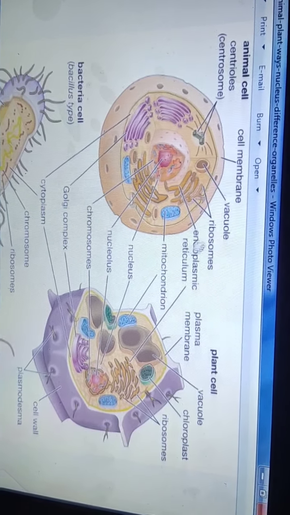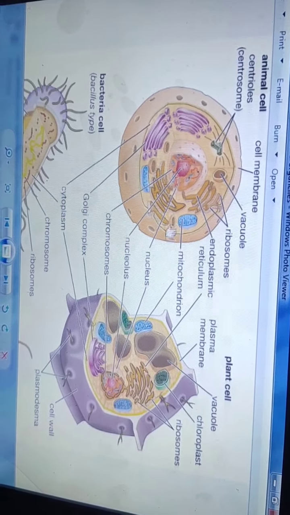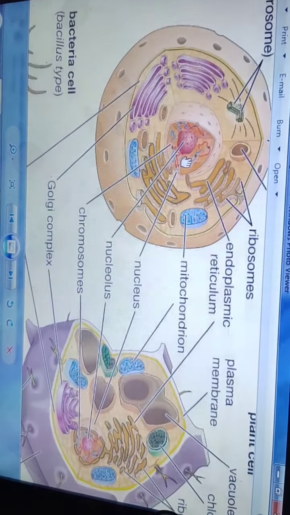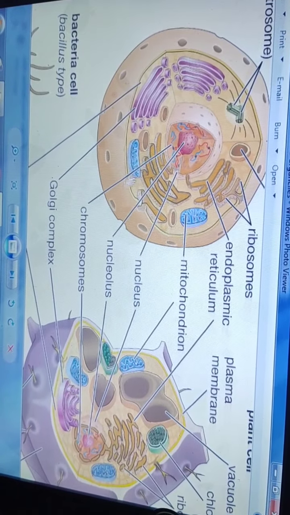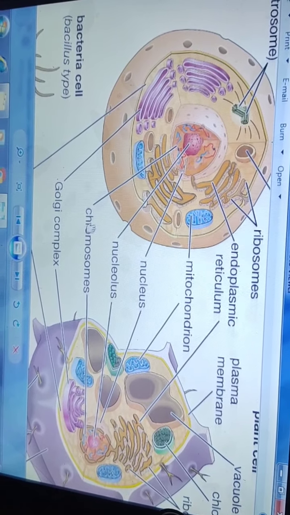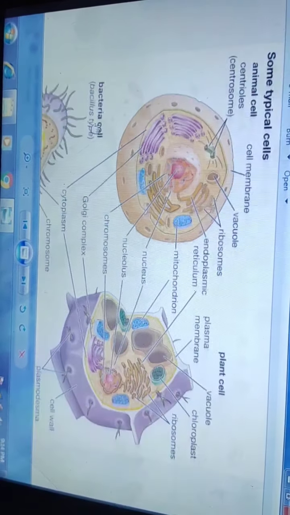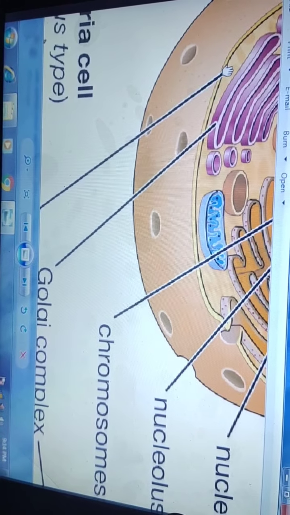We discussed briefly what endoplasmic reticulum and ribosome are. Mitochondria, nucleus in the middle, chromosome, Golgi complex. This portion is known as cytoplasm.